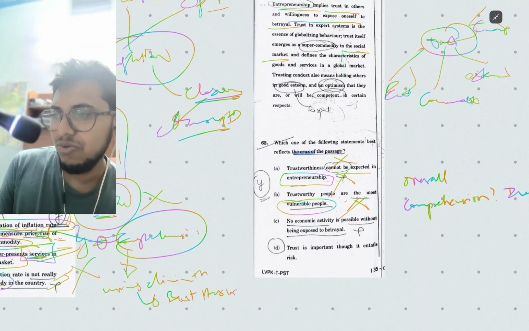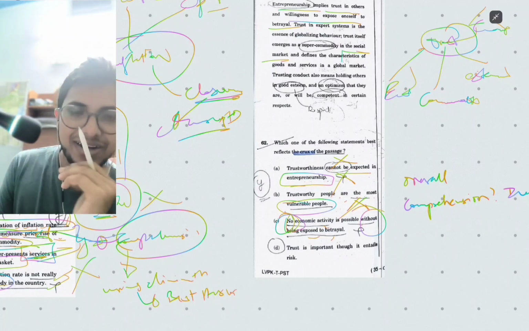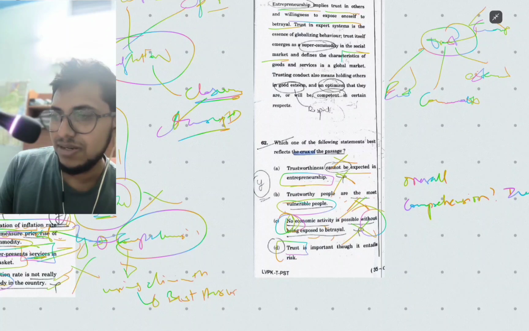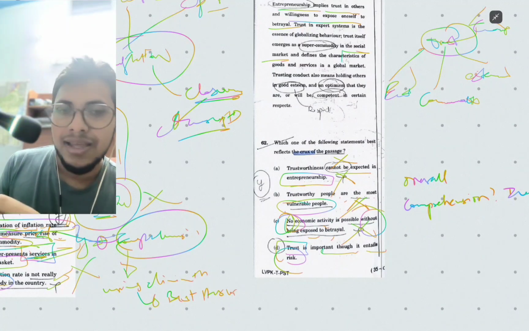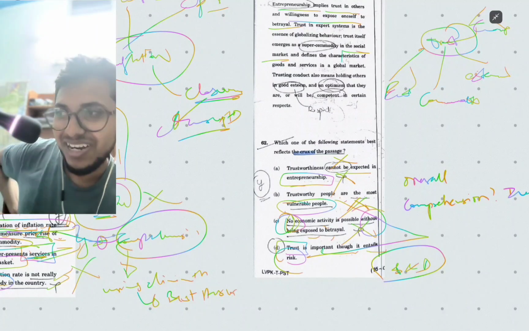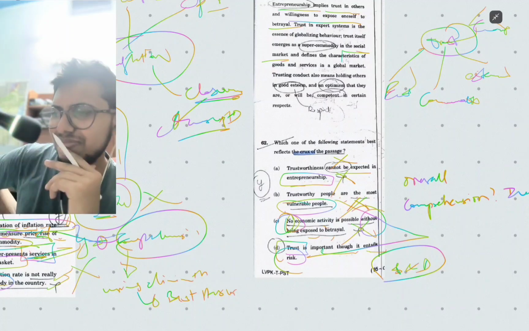And then we have no economic activity is possible without being exposed to betrayal. Without, no economic activity, it's going to be absolutely wrong. And then we have the fourth statement, that is trust is important though it entails risk. It's going to be right. We have to consider B and D. We have to come up with the most appropriate answer.